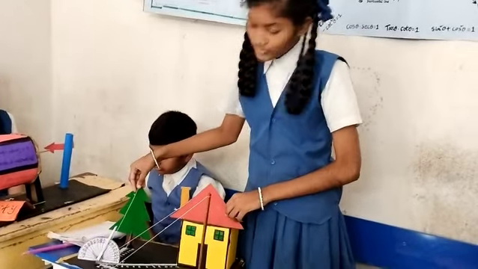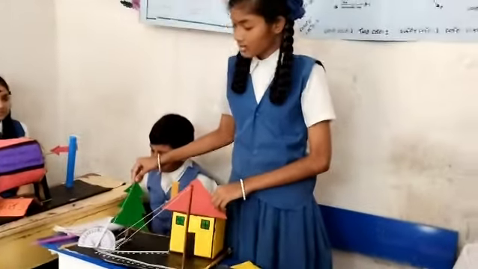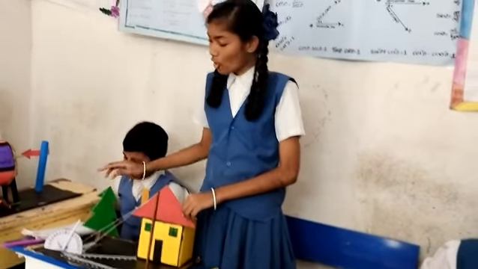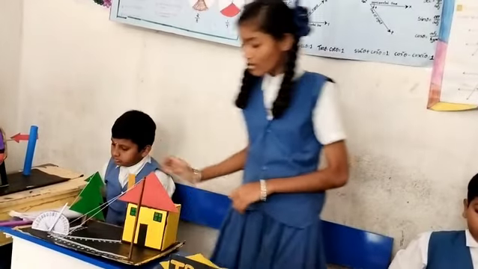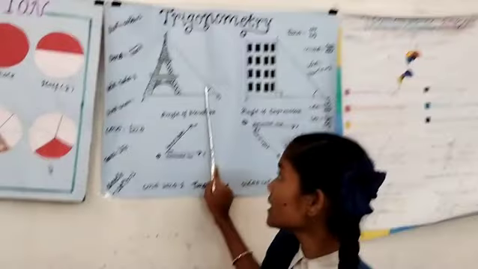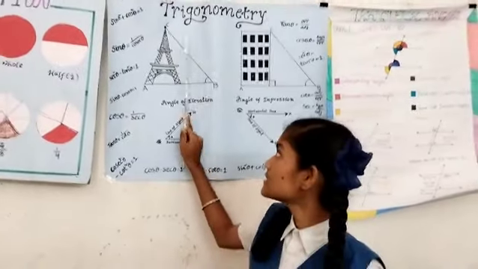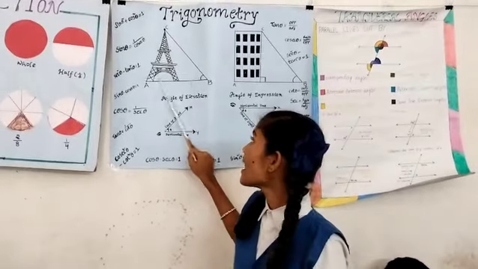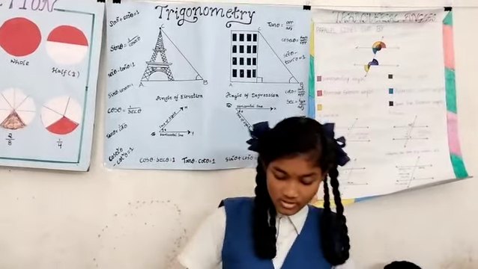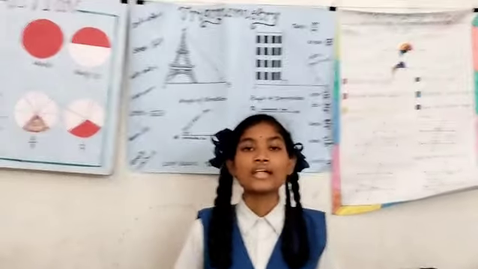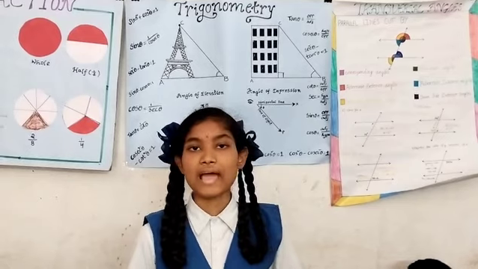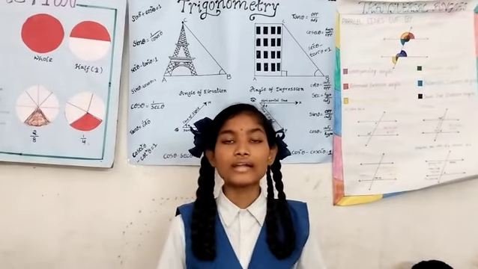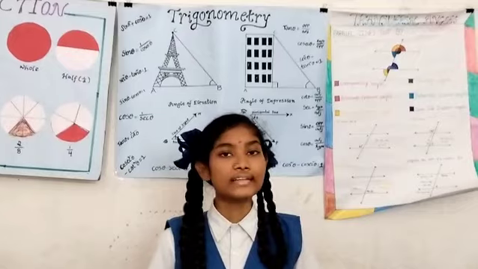And when a girl standing in front of a tree watches the top of the tree, then a right angle triangle can be imagined. And when a boy standing in front of the Eiffel Tower watches the top of the Eiffel Tower, then a right angle triangle can be imagined. In all these situations, the distances or heights can be found by using some mathematical techniques, which come under a branch of mathematics called trigonometry.